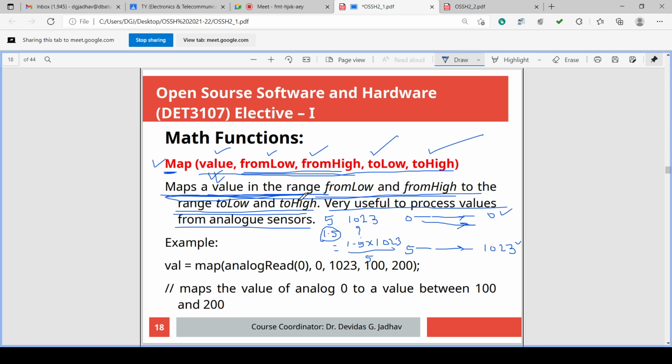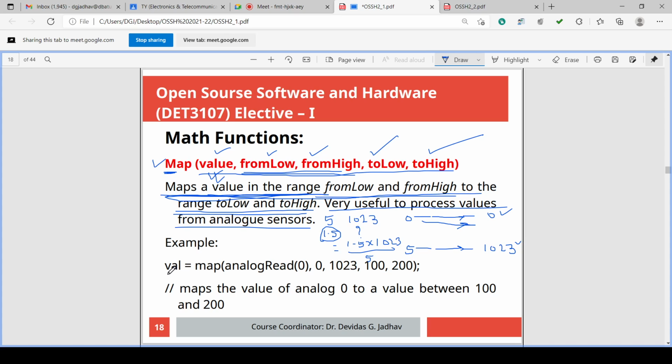Whatever we have solved here, this equation you can use instead of the map function. That also is correct. This will also give the correct answer, and this logic is also correct. But instead of writing the mathematical expression, which may sometimes go wrong if you program hurriedly, you can directly use the available function.